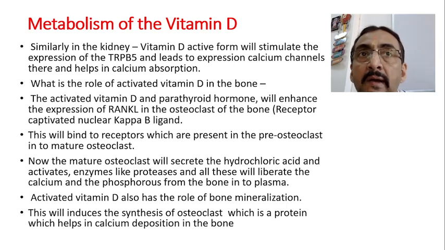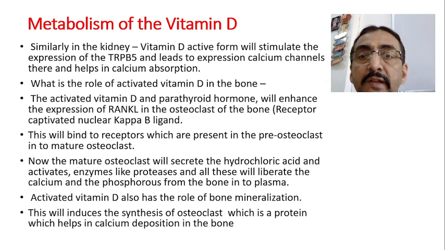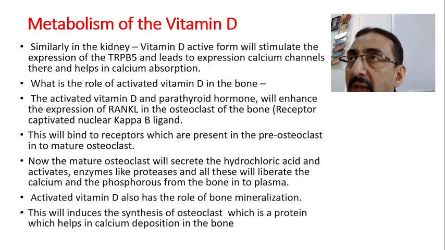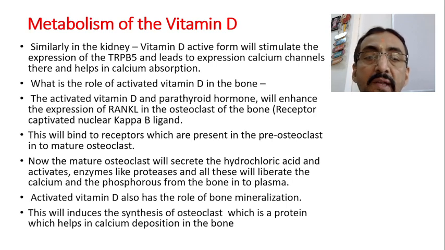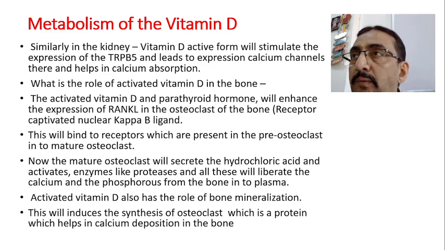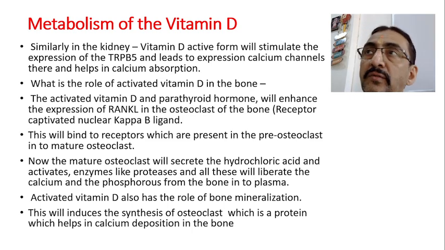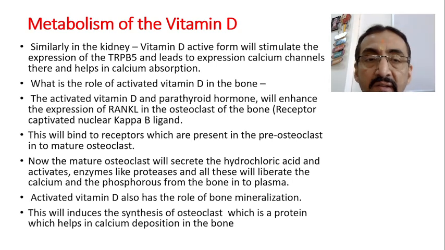Now whenever the blood level falls, dynamic equilibrium has to be maintained by the action of PTH, parathyroid hormone, as well as vitamin D. What happens is this particular receptor activator of nuclear factor kappa B ligand will be expressed, and that will bind to the pre-osteoclast and convert it into the mature osteoclast. This mature osteoclast now secretes hydrochloric acid and activates enzymes like proteases, and these will liberate calcium and phosphorus from the bone into the plasma, so that the blood level of calcium will be maintained. This is one way.